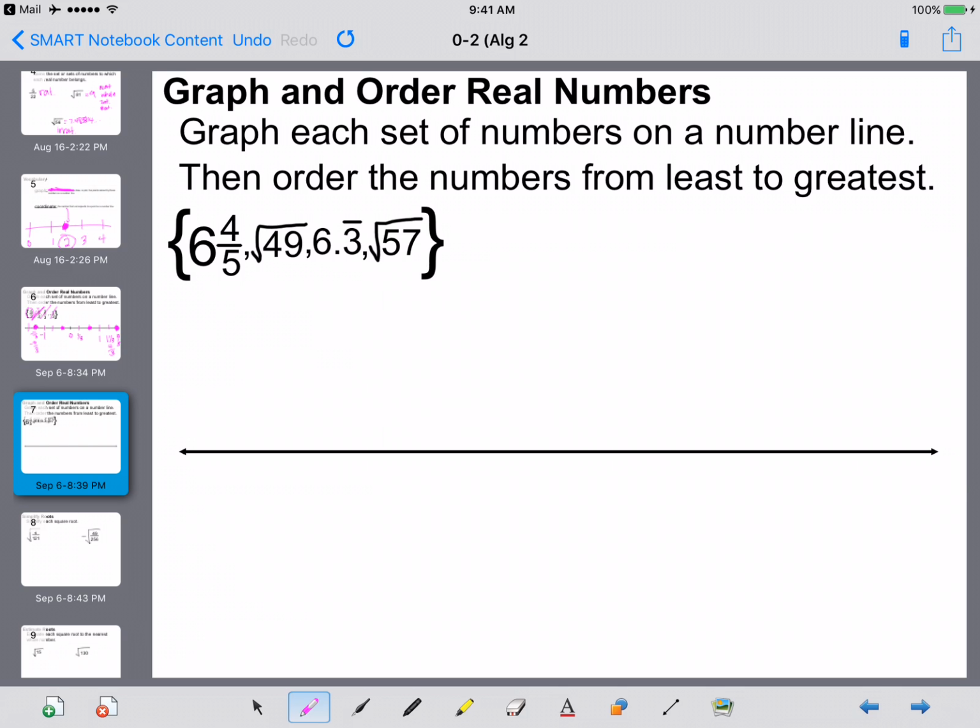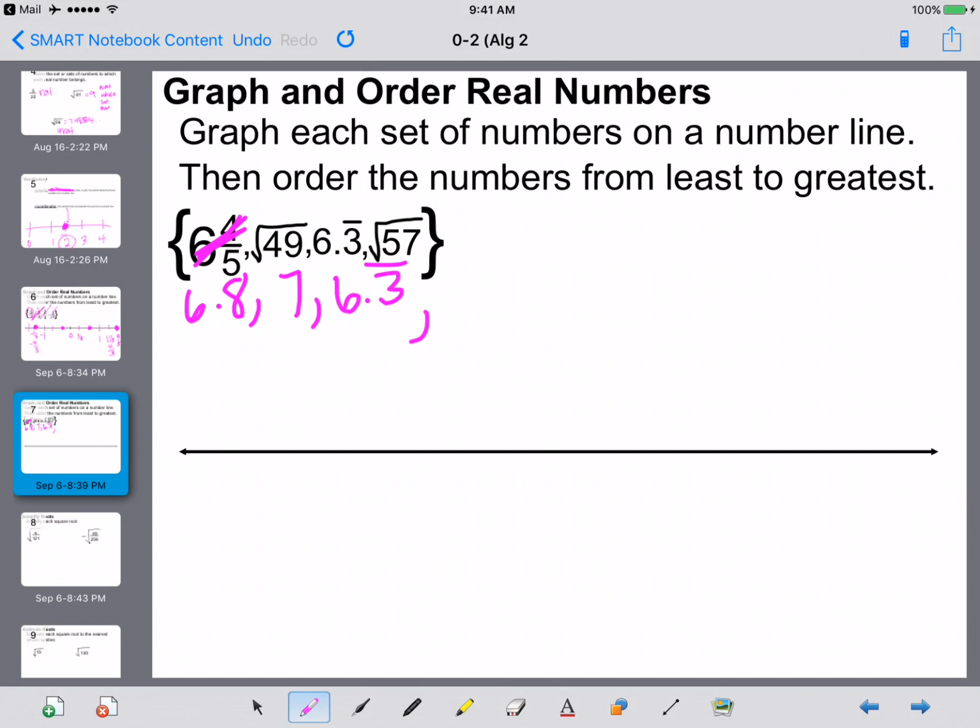Sometimes it's going to give it to us in crazy ways. So I'm going to try to get everything into a similar type of format. So 6 4/5, let's get everything into decimals. So 4/5 is the same thing as 8/10, so that's 6.8. So I changed that one. The square root of 49, good thing I know that's 7 because 7 times 7 equals 49. 6.3 repeating is there. And then the square root of 57, and we talked about that one earlier. No, we didn't. The square root of 57.